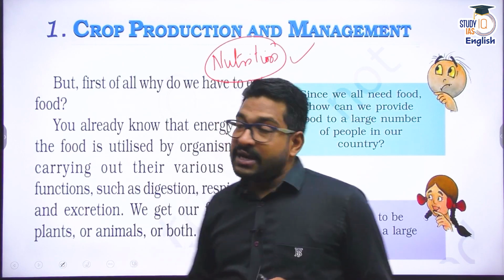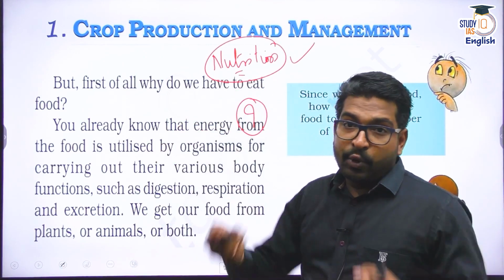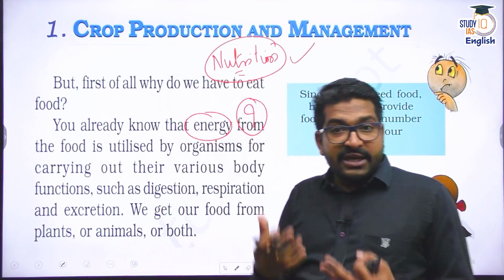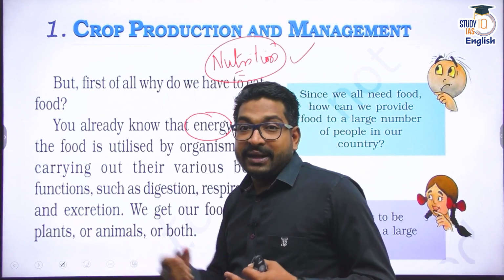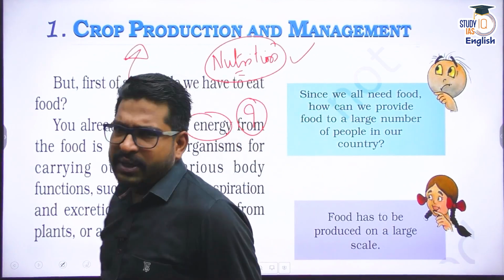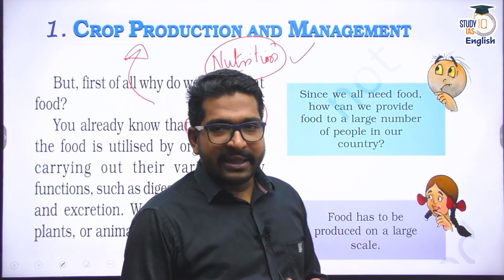Now, the question is, where does this nutrition come from? We need energy for our metabolism, for our day-to-day activity, right? Now, where do we get this energy from? Where do we get this food from? That is where crop production comes into the picture. If there is one individual, it is quite easy. One individual can produce something for himself and then consume it and survive.